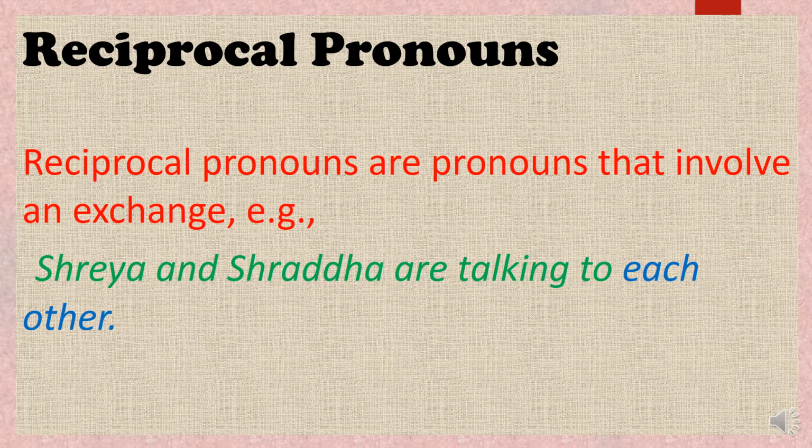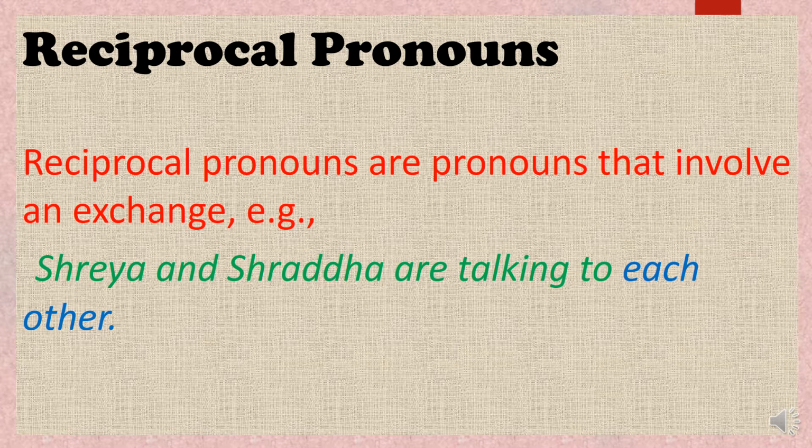You will understand better this way: a reciprocal pronoun is a pronoun used to indicate that two or more people are carrying out an action of similar type, with both receiving the benefits of the action. Anytime something is done or given in return, reciprocal pronouns are used.